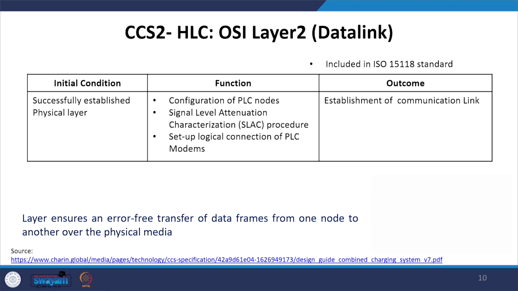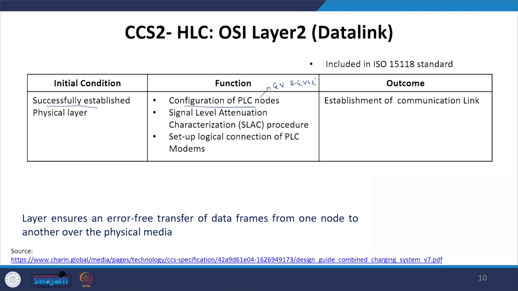Now comes layer 2, which is the data link layer. Before coming to the data link layer, the precondition, or you can say the initial condition, is that the physical layer is properly stabilized. That means the physical layer protocol is successfully implemented, and then in this particular layer the configuration of PLC nodes will take place. So PLC nodes means the EV and EVSE nodes.